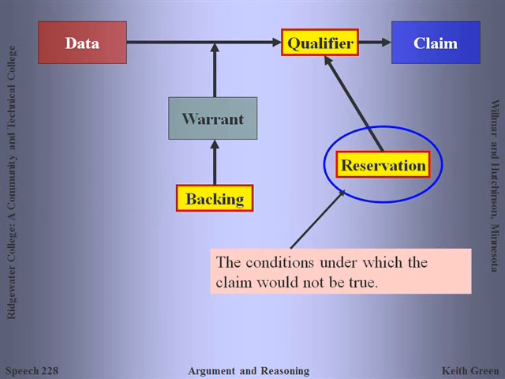Now, in addition to that qualifier indicating that there's a degree of certainty, it's also possible within the argument itself to assert the conditions under which the claim would not be true, and this is your reservation. So in this, what you're basically saying is, my claim is true except if these other conditions apply.